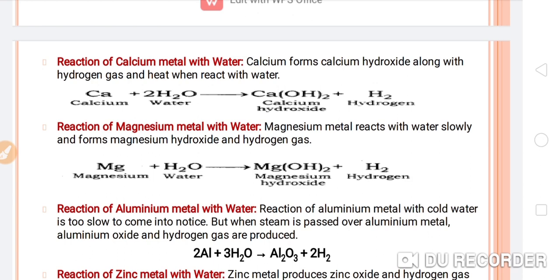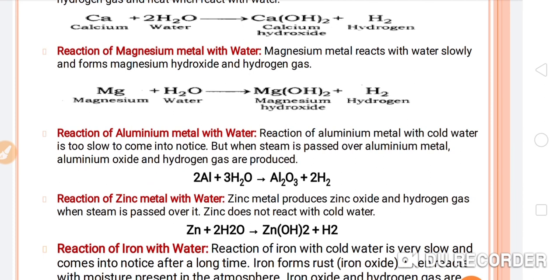Now next, aluminum's reaction. The reaction of aluminum metal with cold water is too slow to come into notice, but when steam is passed over aluminum metal, aluminum oxide and hydrogen gas are formed. So how does this reaction take place? It takes place when aluminum reacts with the steam, not the water, the steam of the water.